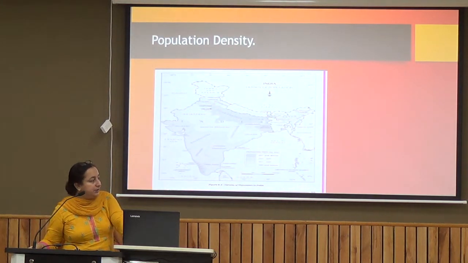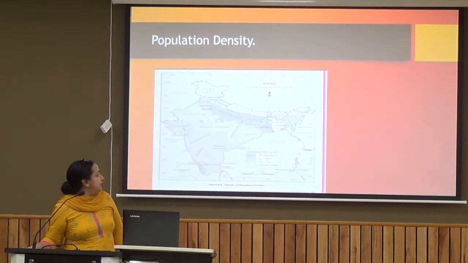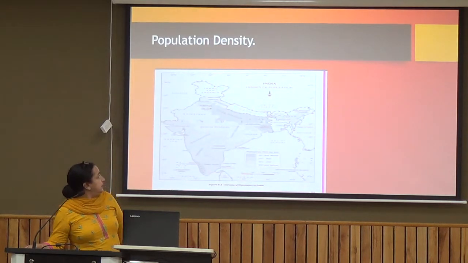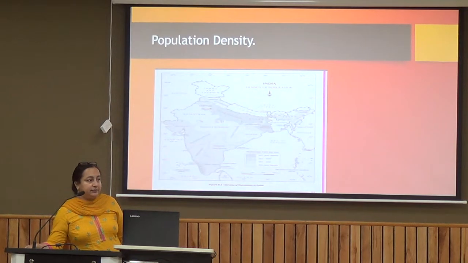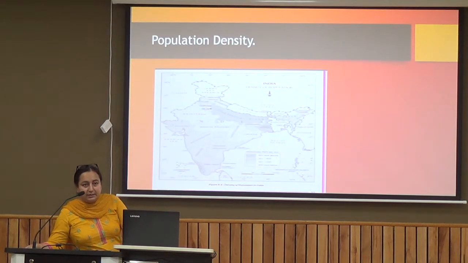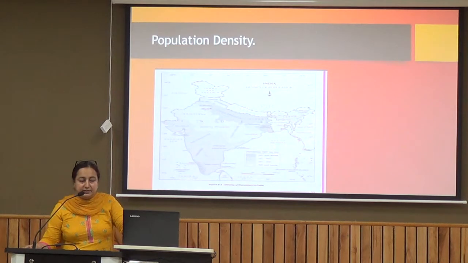Then comes Gujarat, Maharashtra, Andhra Pradesh. These are the areas which are having a moderate kind of population. And if we see Arunachal Pradesh, Jammu and Kashmir, Rajasthan, these are the areas which, as compared to the other states, are having less population. And there are various factors responsible for that.